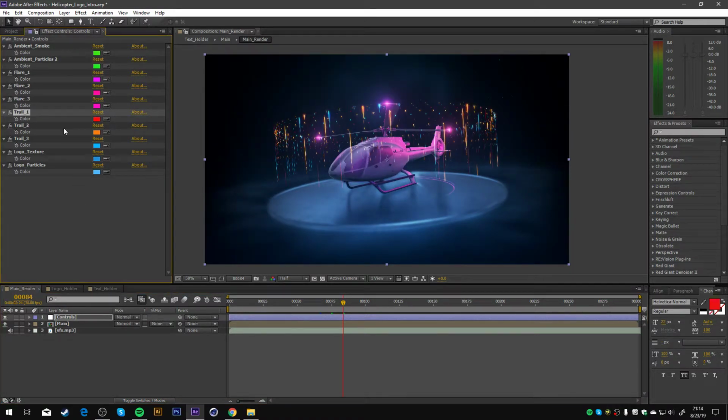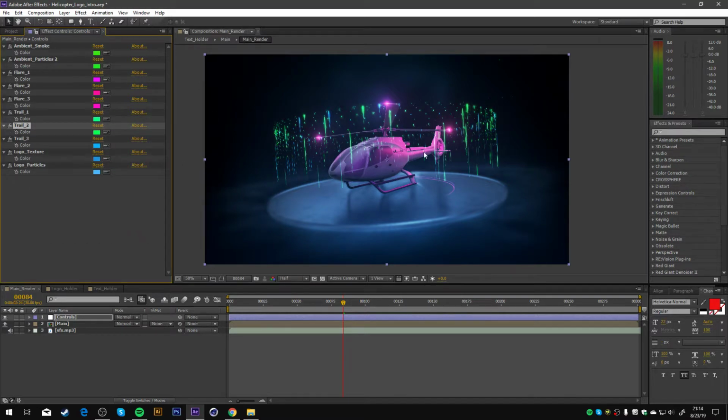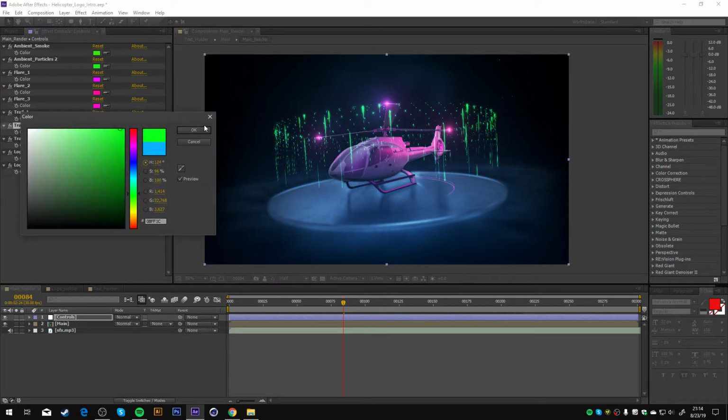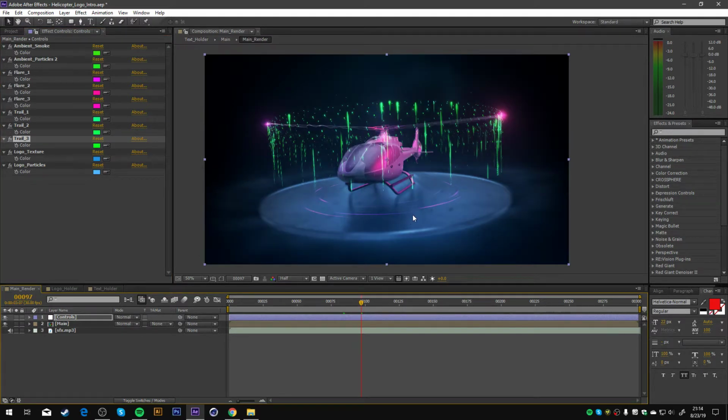Alright, you also have the trails 1, 2 and 3. Green. Alright, trail 2 green, and trail 3 another green. Alright, looks good so far.